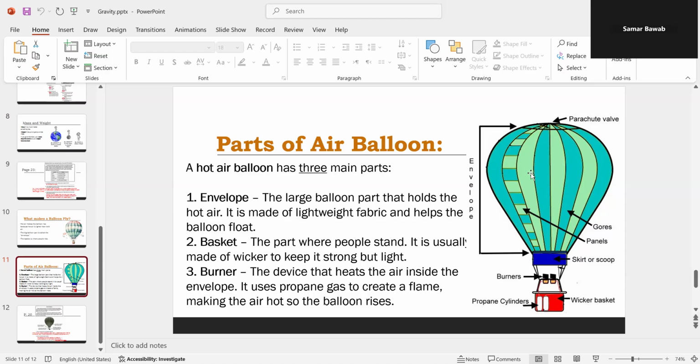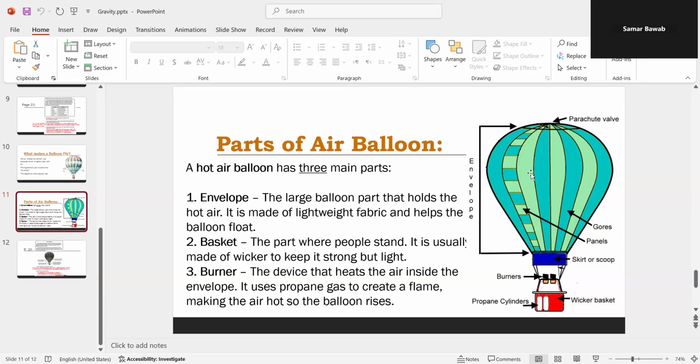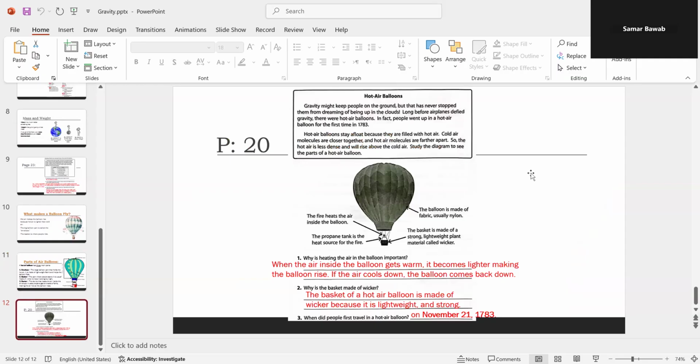Let us go back to the third part, which is the burners. It is a device that heats the air inside the envelope. It uses propane gas to create a flame, making the air so hot that the balloon rises. We also solved page 20.